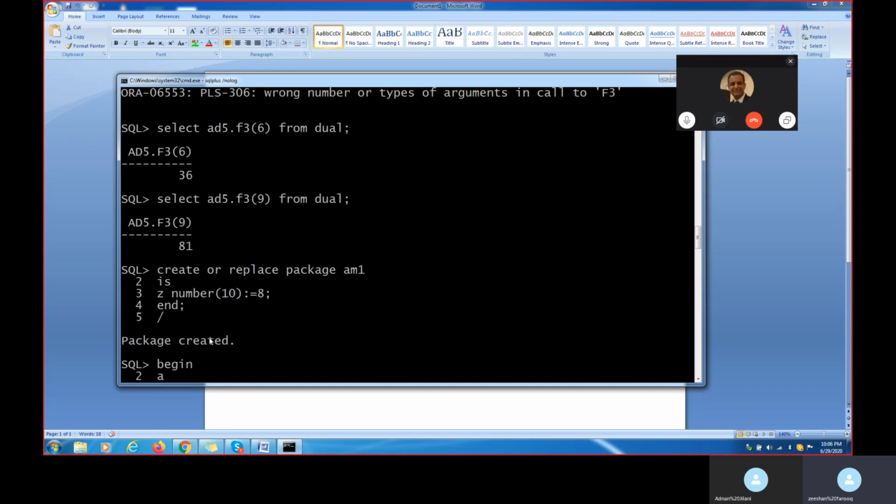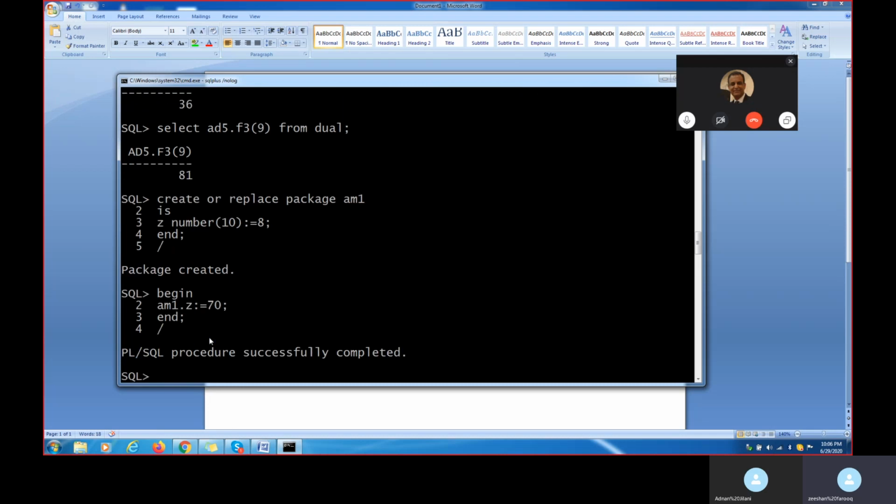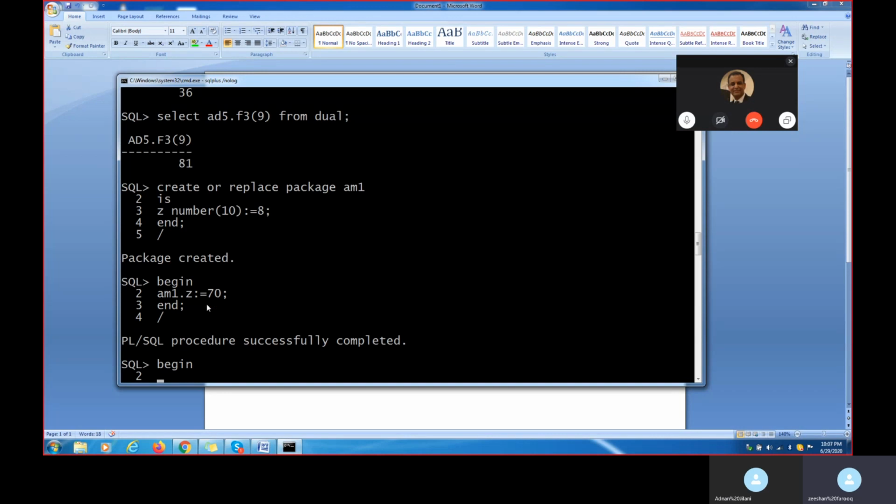What is my package name? AM1 is my package name, right? Dot. The value, what exactly have I given here? Z, right? Z. Okay, Z colon equal to 70, for example, if I'm giving it like this. Now it successfully completed. Two values: first I have given the value 8, second I have given the value 70. Now when I want to execute the program, what exactly is it giving me?